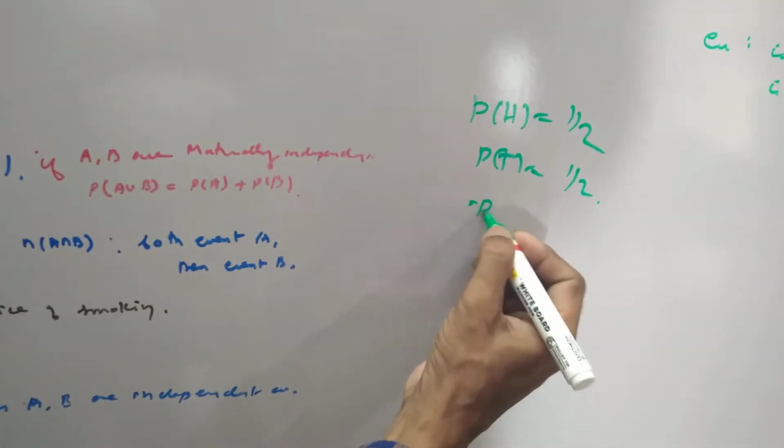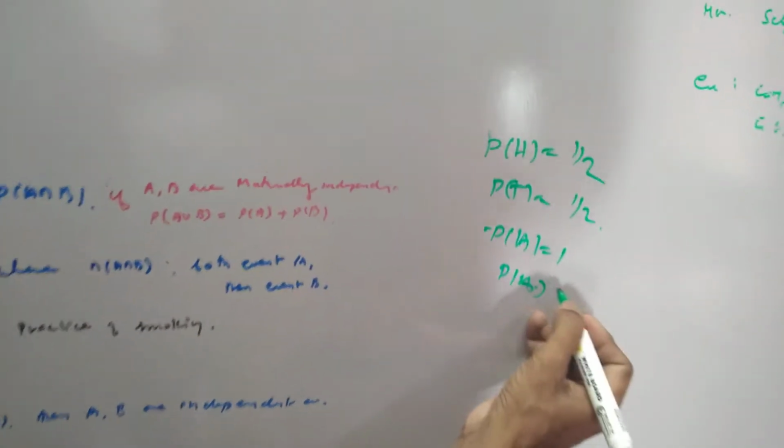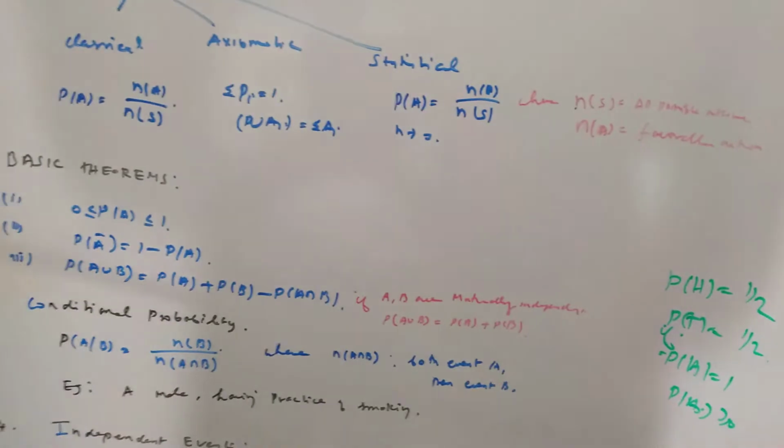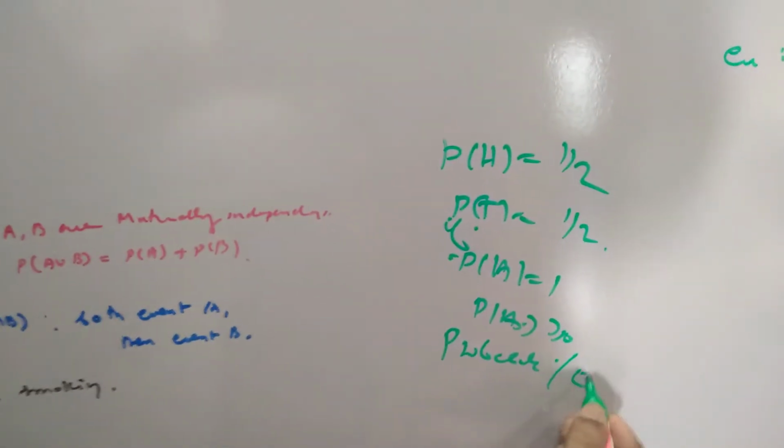If you add them, the sum of P(Ai) is equal to 1, and P(Ai) is greater than or equal to 0. If and only if these two conditions are satisfied, it is called the probability of an event.